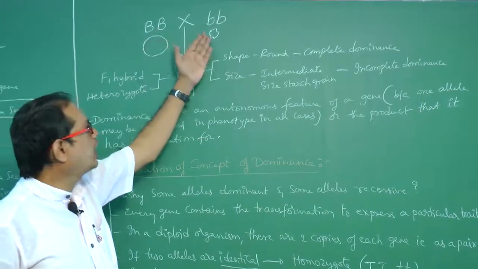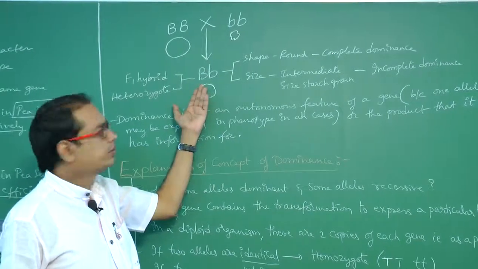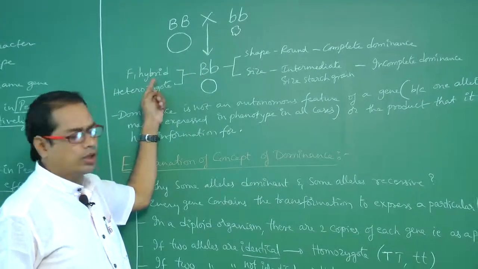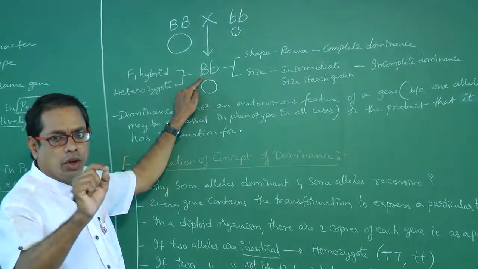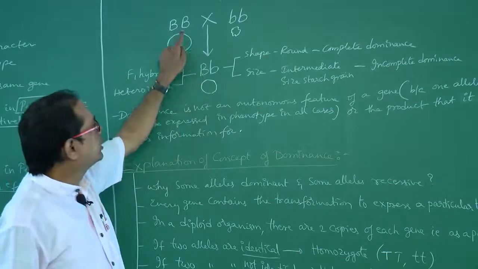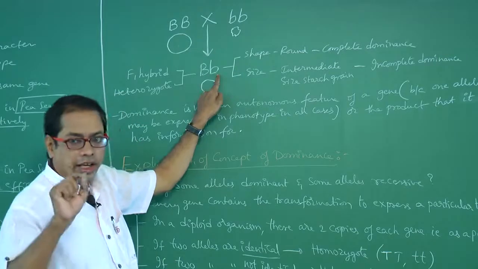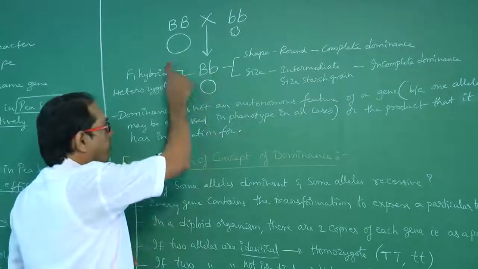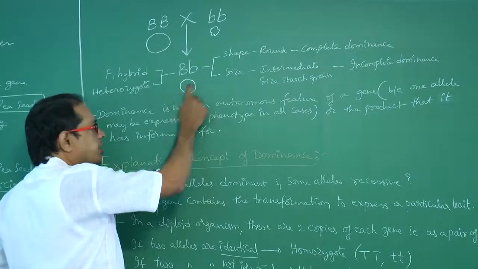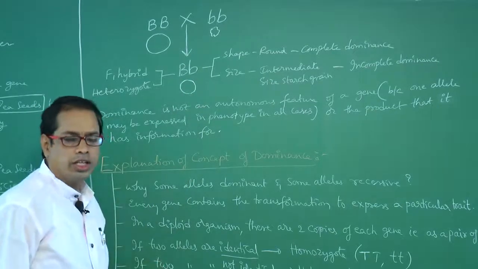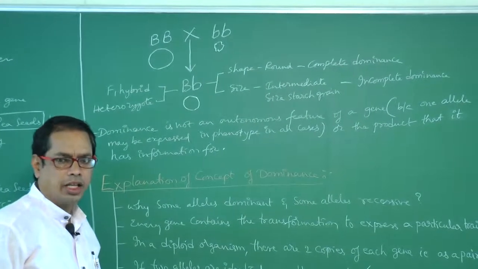Right, when these two plants are crossed with each other, the F1 hybrid is obtained. This one is called the F1 hybrid. This is the so-called heterozygote. Don't say homozygote. This is homozygote, this is homozygote, this is heterozygote. When these two are crossed with each other, what type of shape is obtained? Round is obtained. Based on the size, what size is obtained?